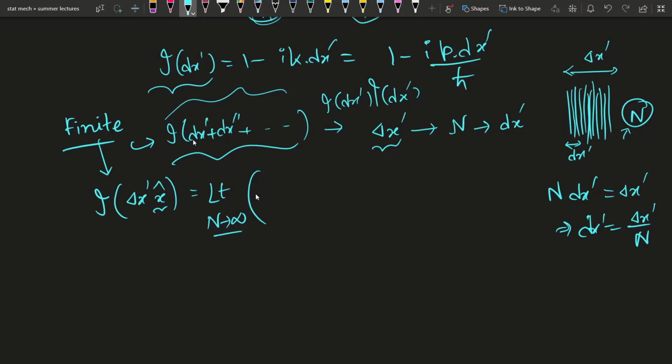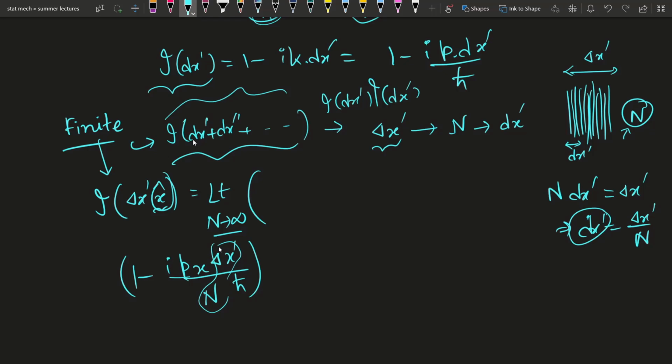That means we'll get this type of thing, 1 minus I p x, because it is in the x cap direction, I p x into delta x dash over n, which is just dx dash, over h cut.